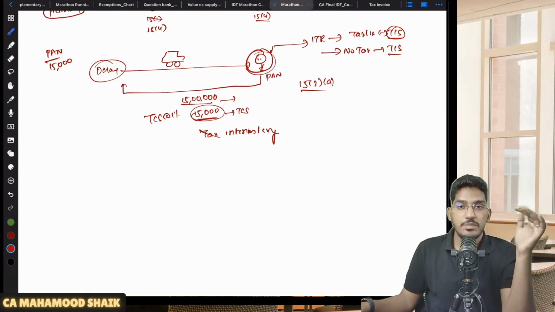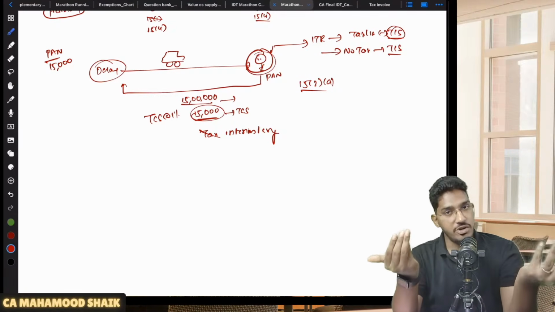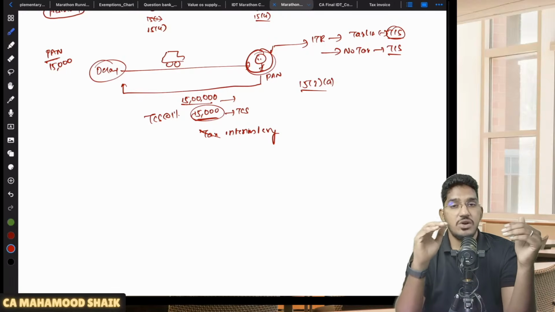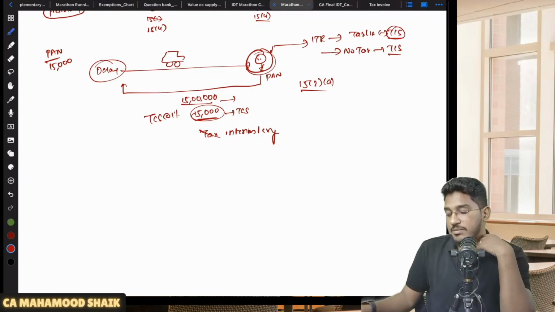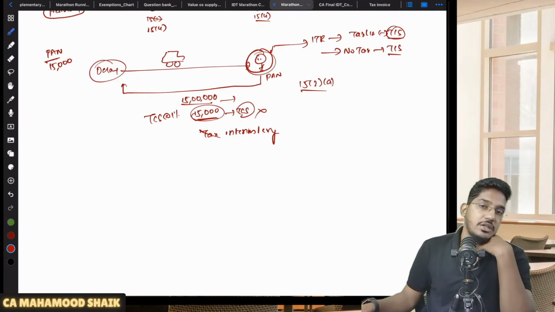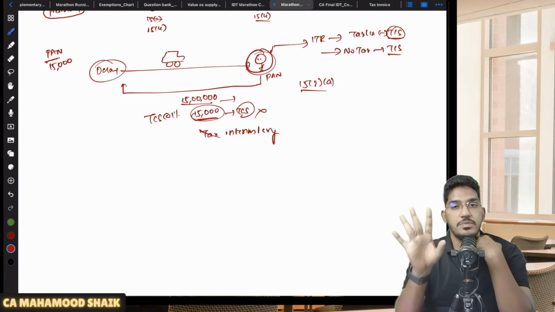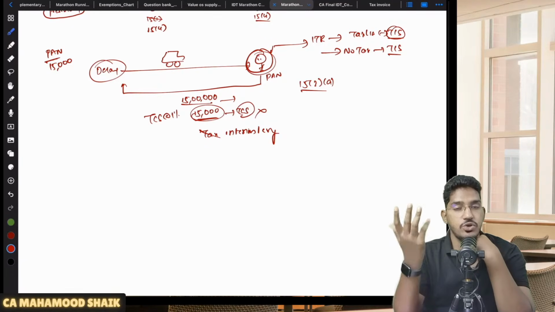So that means it is not in the nature of tax. Ultimately, you are only enjoying its benefit. It is just an interim levy. Since the TCS is not in the nature of tax, the department has clarified that this TCS should not be added to the value of supply under section 15 subsection 2 clause A. Why? Because it is not in the nature of tax. It is just an interim levy.